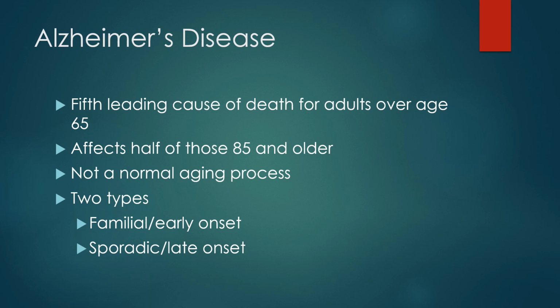There are many theories about how Alzheimer's disease is caused and what the risk factors are, including genetic causes, environmental causes, head trauma, stress, and vascular abnormalities. There are 2 types of Alzheimer's disease: familial or early onset, which is very rare, and sporadic or late onset, which is the most common form. Sadly, these progressive, irreversible, degenerative neurological diseases have no cure and no prevention. We do know that advanced age is a risk factor, as well as diabetes, smoking, and depression, but there's a lot of conflicting information out there.